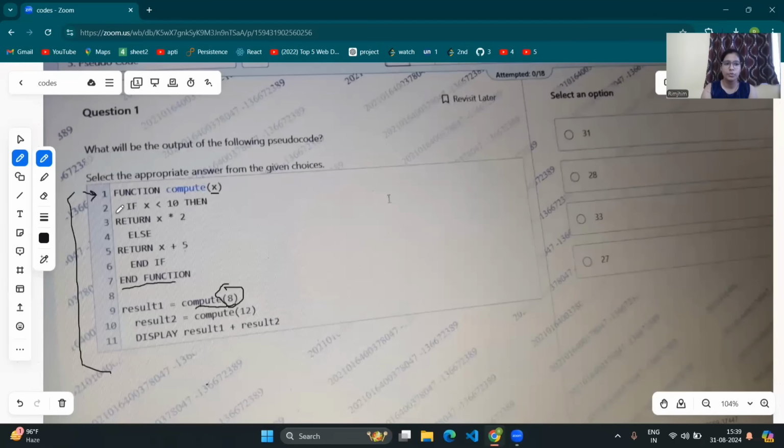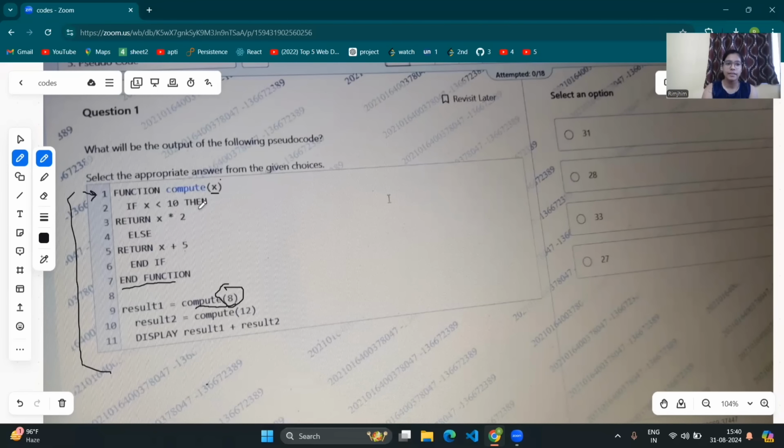In line number 2, if x is less than 10, we have to check whether the value of x, which is 8, is less than 10. If it is less than 10, then we will enter the if condition. And if this condition fails, we will enter the else condition. So let's check. Here x is 8.